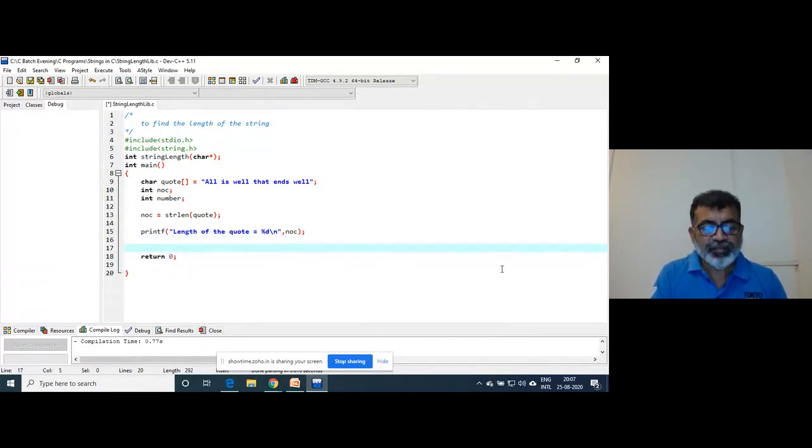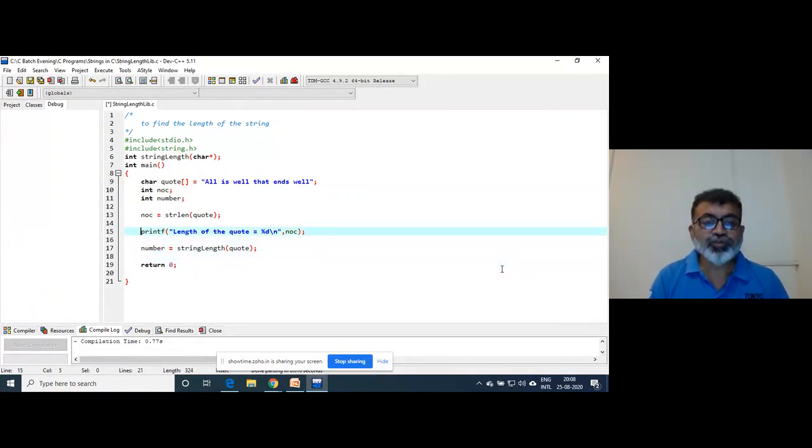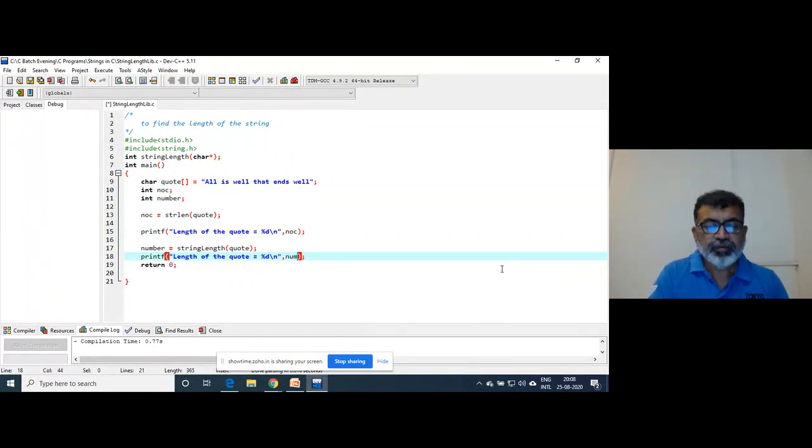So call the function here. Write another variable, number is equal to string length. What will you send? Will you send quote again? Yeah, we'll send the same thing. Our own code also should give the same output, right?